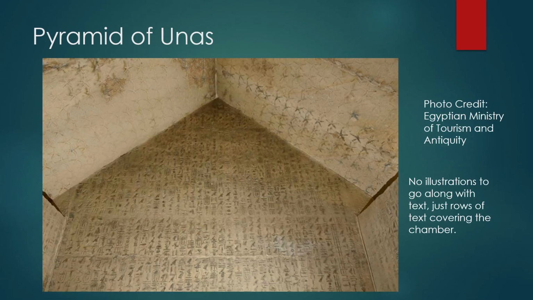Now, this is a photo of the Pyramid of Unas. As you can see, there are no illustrations whatsoever. It is just rows upon rows of text here, and these are all the various pyramid text spells.